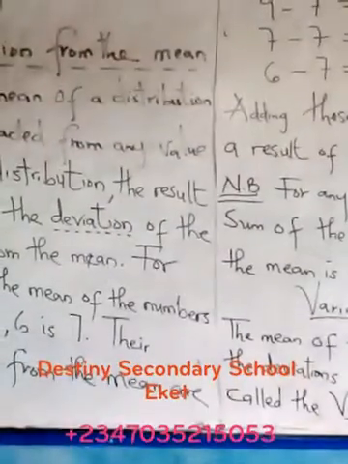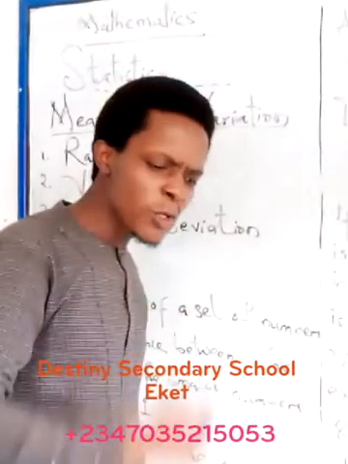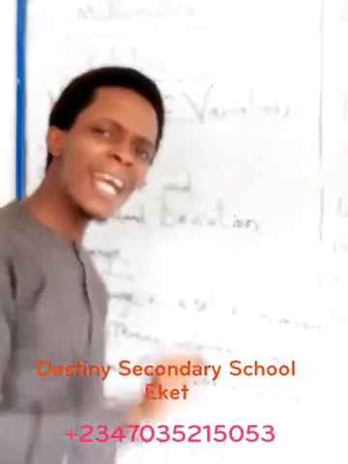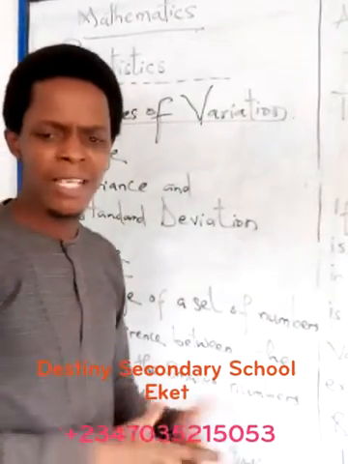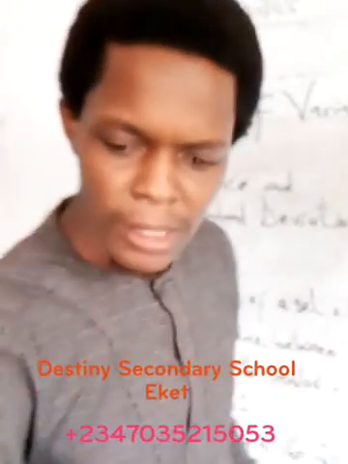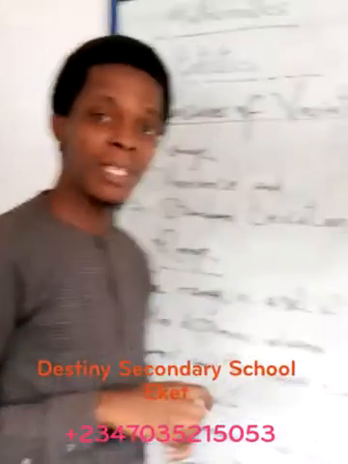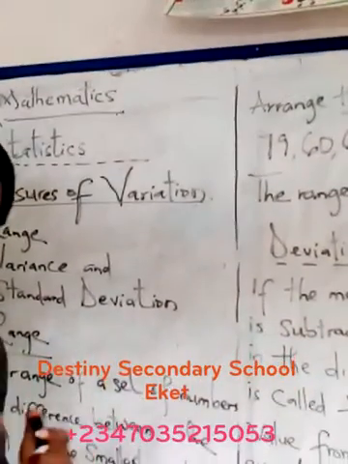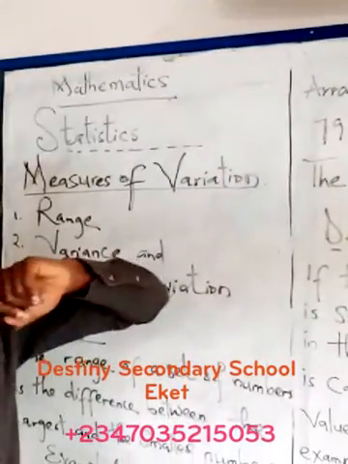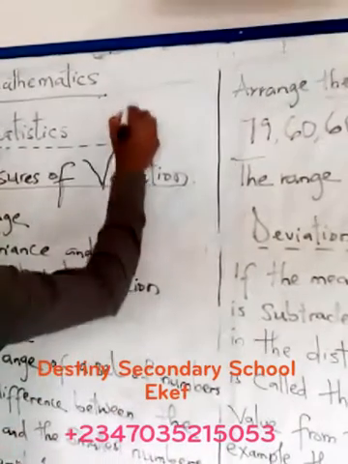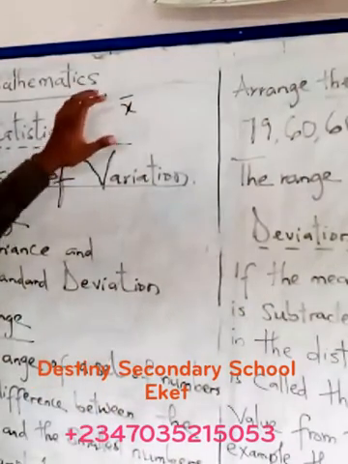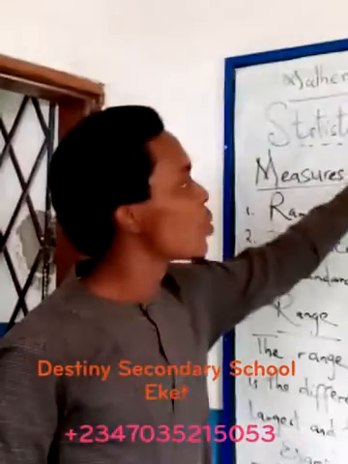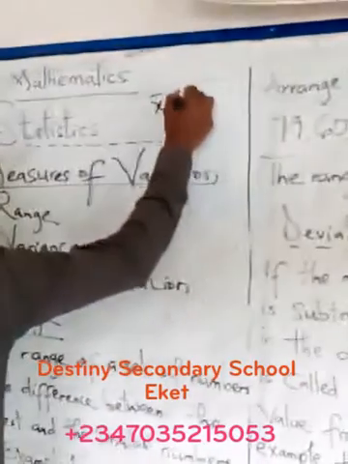What do they mean by that? They said the mean of the squares of the deviation. Remember that the mean is the summation of the numbers in a distribution divided by the total number of numbers in that distribution. Let me give you a quick interpretation of what I mean by the mean. I know it's just for revision because you know this already, but let me represent it here so you see what I'm saying. The mean is represented as x bar in mathematics. Anytime you see x bar, we refer to it as the mean.